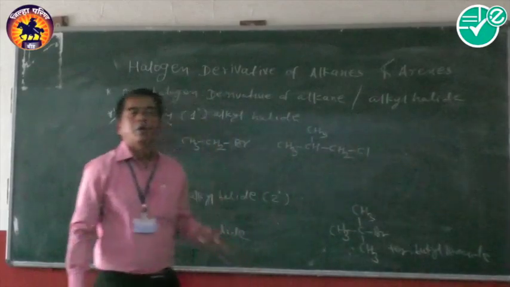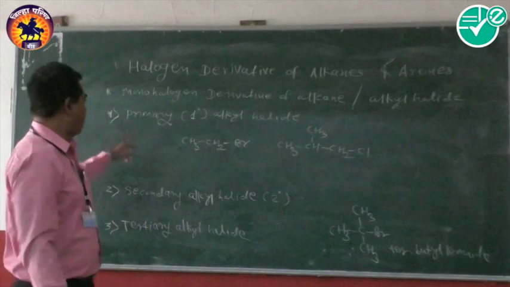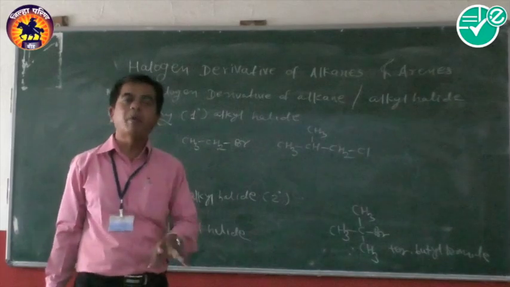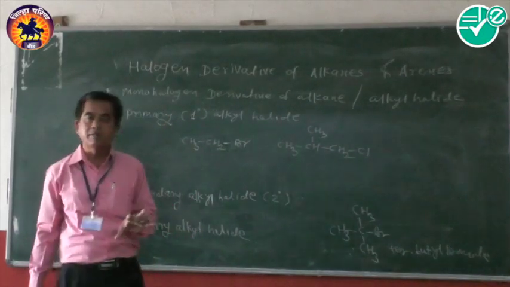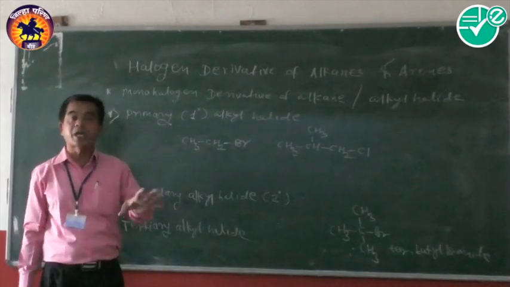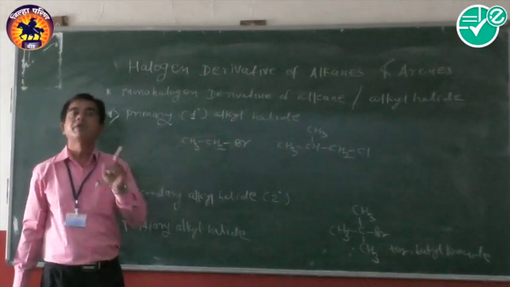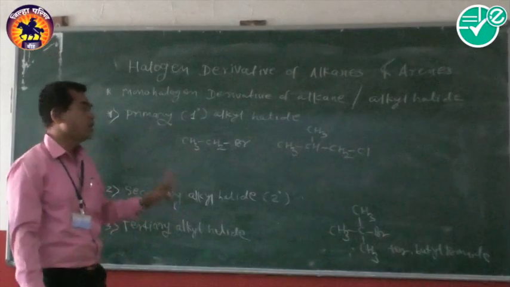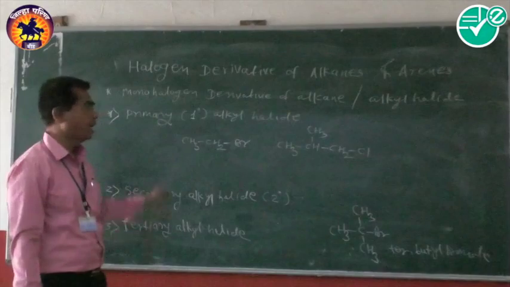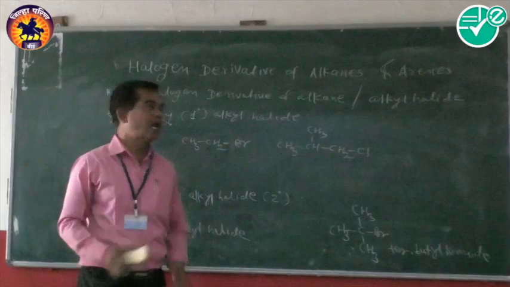In this way, monohalogen derivatives of alkanes are classified as primary, secondary and tertiary alkyl halides. This classification depends upon the type of carbon atom which is attached to the halogen atom. Where it is attached to a primary carbon, it is called a primary alkyl halide; where secondary, a secondary alkyl halide; and where tertiary, a tertiary alkyl halide. This is the classification of the monohalogen derivatives of alkanes, or alkyl halides.